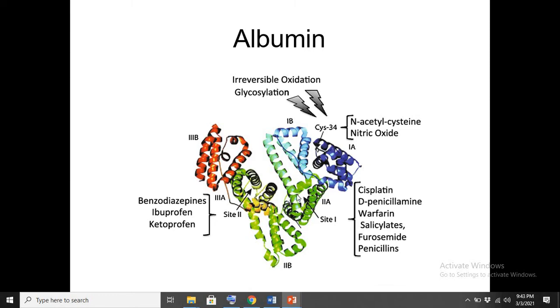Here we can see the 2D structure of one of the blood proteins, albumin. Although the amino acids cannot be visible here, one of the amino acids, cysteine, is indicated here.